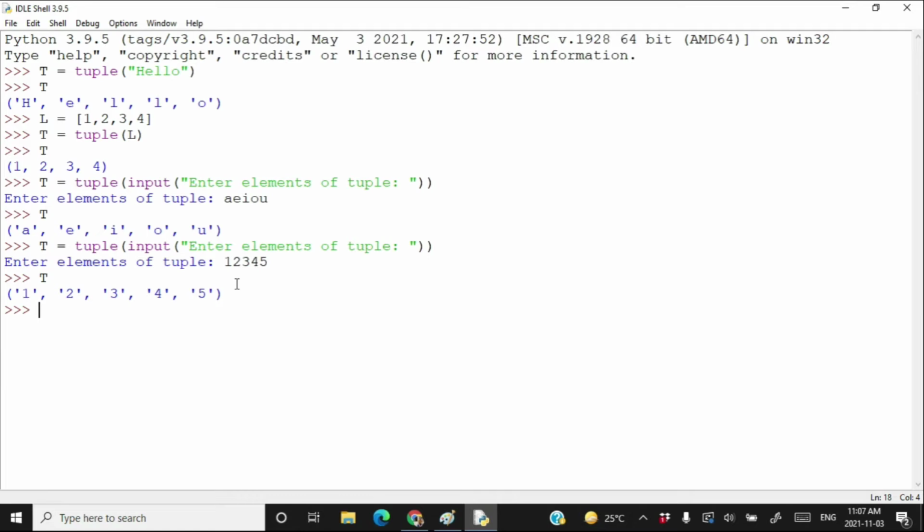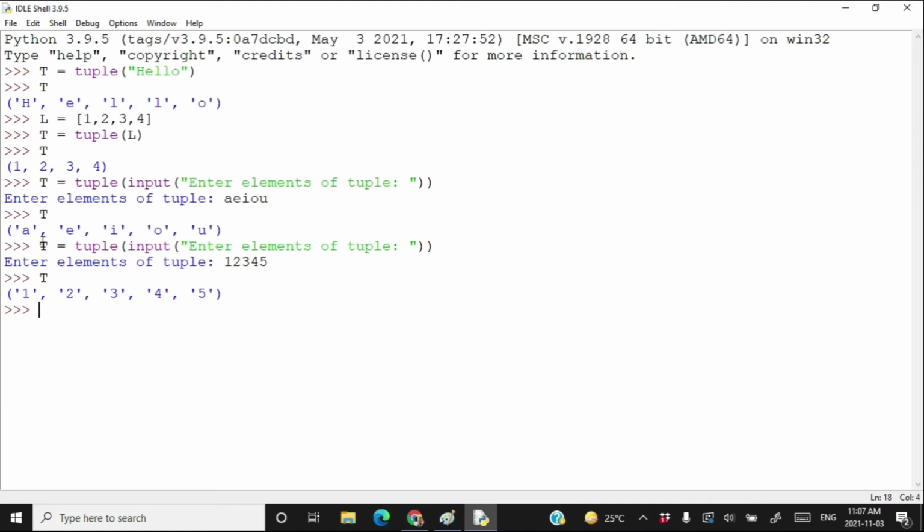All the elements of the string 1, 2, 3, 4, 5 are taken as various elements of the tuple, and here in this case the 1, 2, 3, 4 and 5 do not have any arithmetic meaning. They are just strings of one character each. Now how to take integer 1, 2, 3, 4, 5? This is the question.